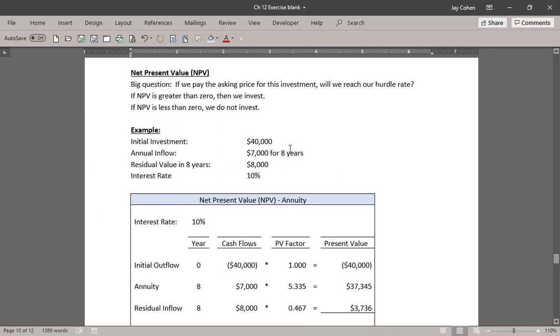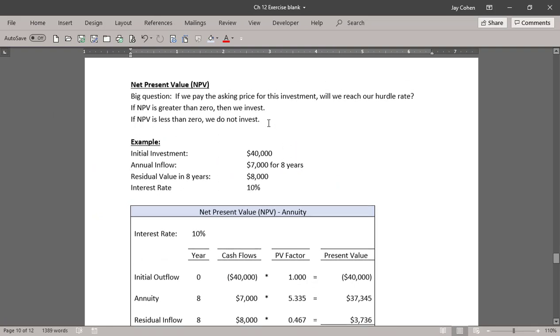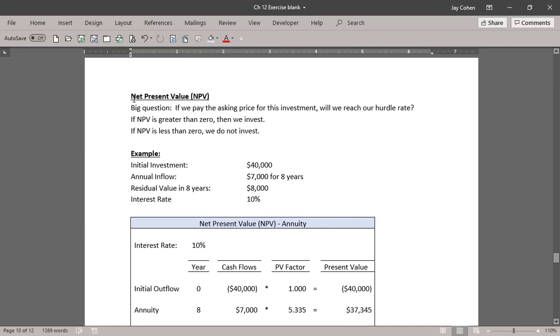Okay, so I moved on to page 10 on the handout. So now I'm on the net present value. So here's the big question. If we pay the asking price for this investment, will we reach our hurdle rate? That's what the NPV is asking. If NPV is greater than 0, we invest. If NPV is less than 0, we do not invest.